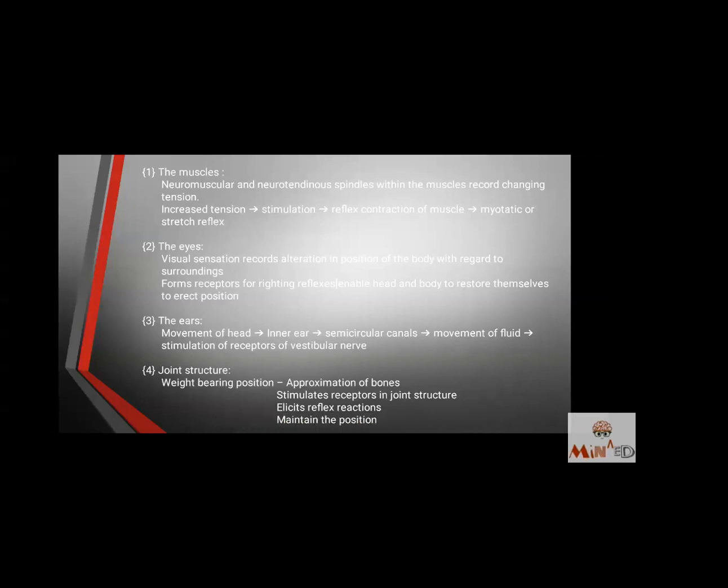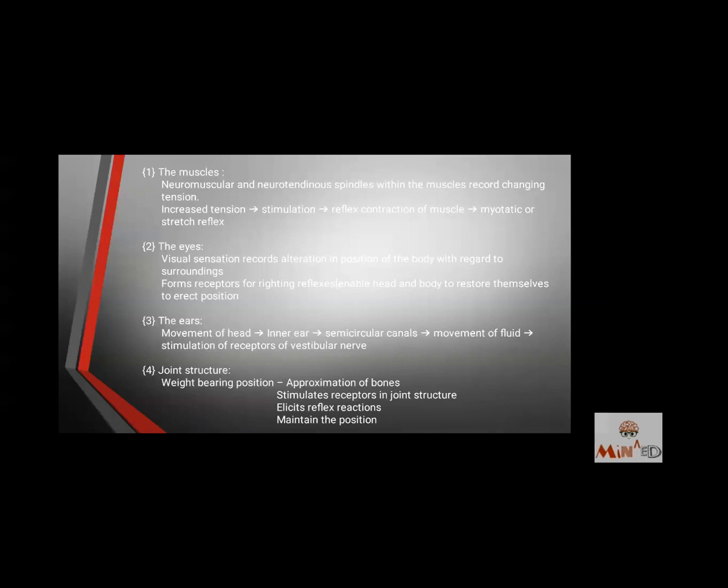Second, the eyes. The visual sensation records alteration in position of the body with regard to our surroundings. For example, when we are on a high cliff or a high mountain and we look down, the first response is to take our feet away from the edge. We don't stand on the edge, we take our feet back just because we are able to see how deep the fall can be. So we take our feet back.